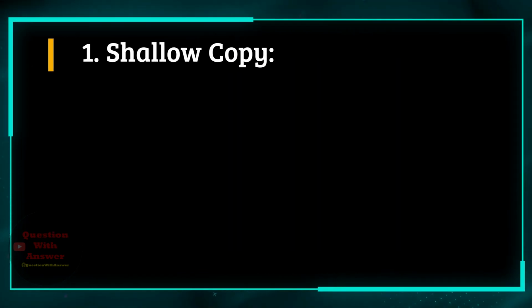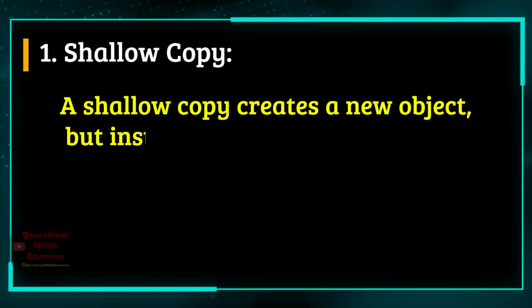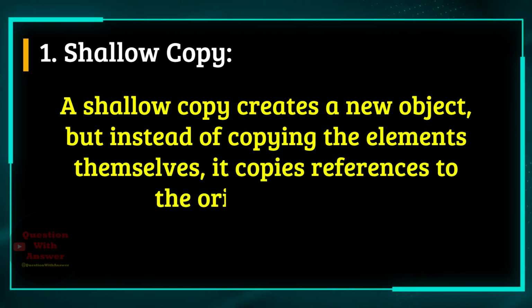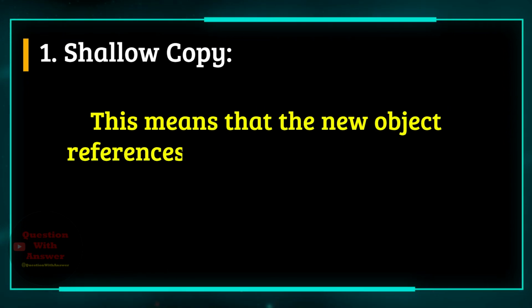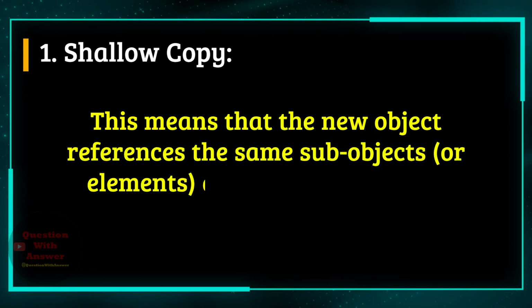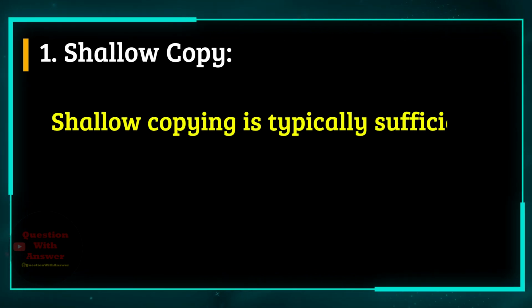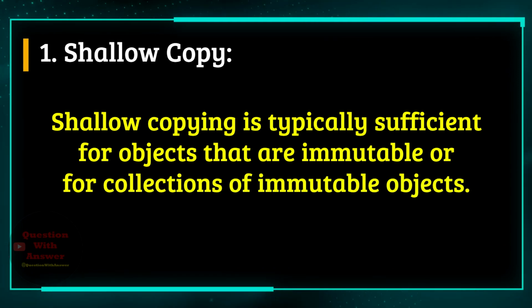1. Shallow copy. A shallow copy creates a new object, but instead of copying the elements themselves, it copies references to the original objects. This means that the new object references the same subobjects, or elements, as the original object. Shallow copying is typically sufficient for objects that are immutable or for collections of immutable objects.